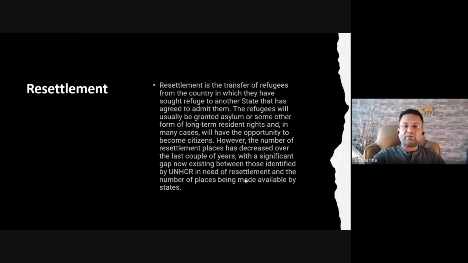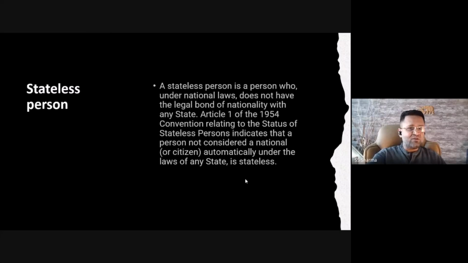The refugees will usually be granted asylum or some other form of long-term resident rights, and in many cases will have the opportunity to become citizens. However, the number of resettlement places has decreased over the last couple of years, with a significant gap now existing between those identified by UNHCR as in need of resettlement and the number of places being made available by states. So this is the sad story, but still this also happens, and that is what we understand as resettlement. Now, who is a stateless person?